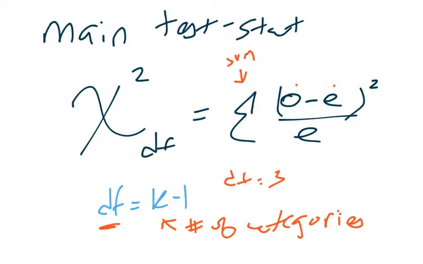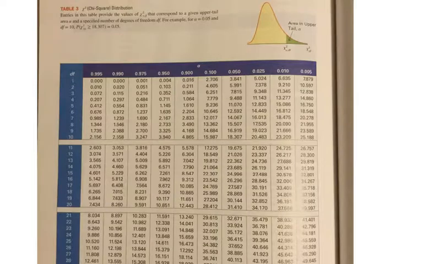These are going to depend also on an alpha value. This is the example of the chi-square table that's in the back of the book. It's going to depend upon a particular alpha value, some level of confidence, or if we're talking about a hypothesis test, some alpha value. So let's say for this entire test, we use an alpha value of 0.05.